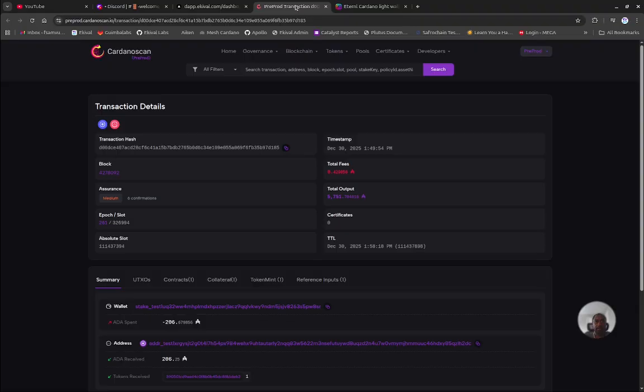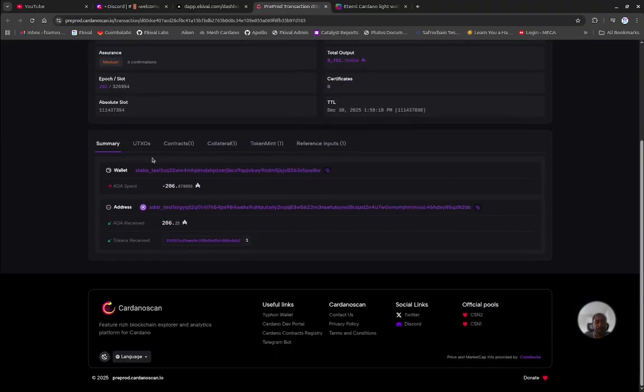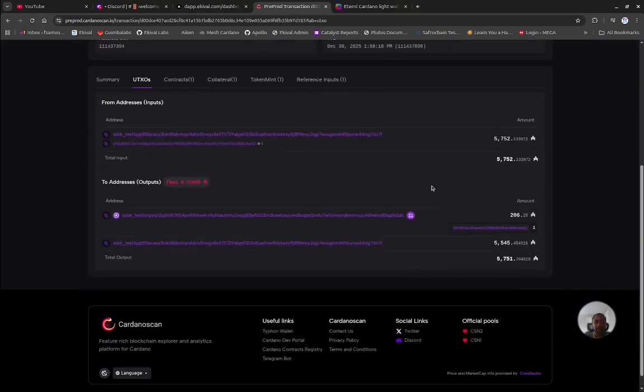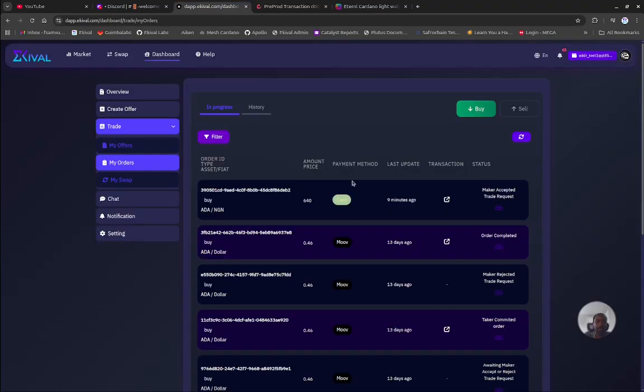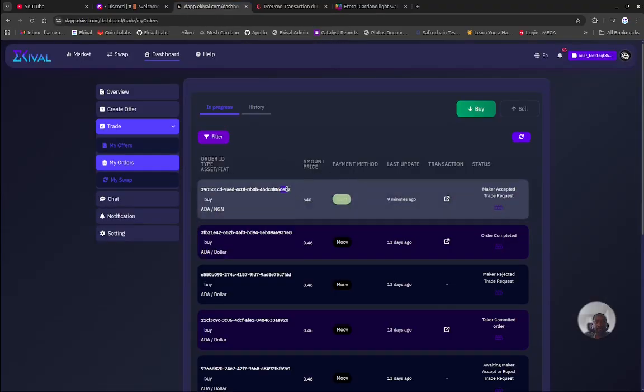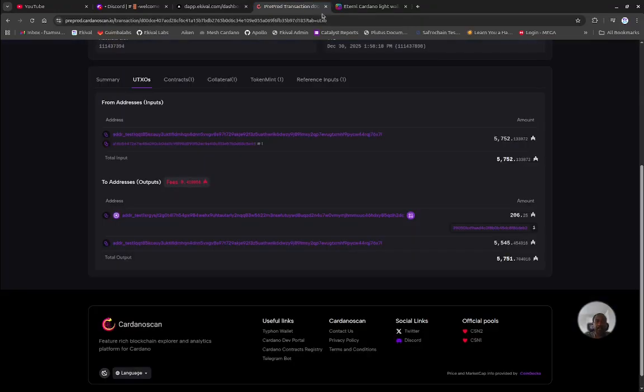We can also look into what is within this transaction, to the UTXO. You will be able to see that, of course, there is a token that has been minted. This token, this is basically the same. The token name will be identical to your DEB2. You'll be able to go to this transaction here. This whole transaction here will be the token name, and that's how we'll be able to track it on chain.